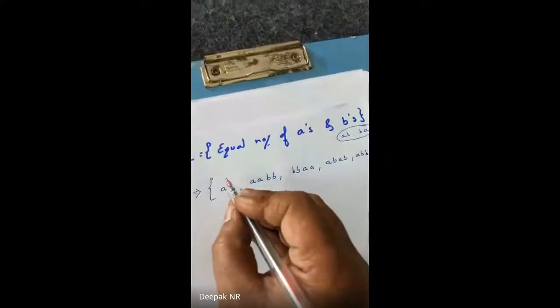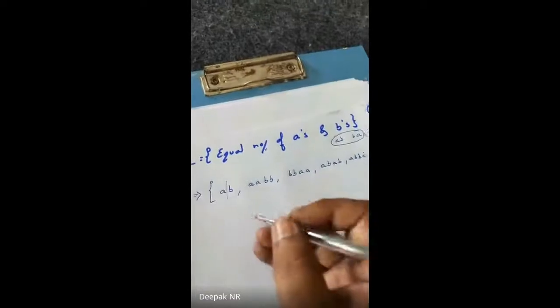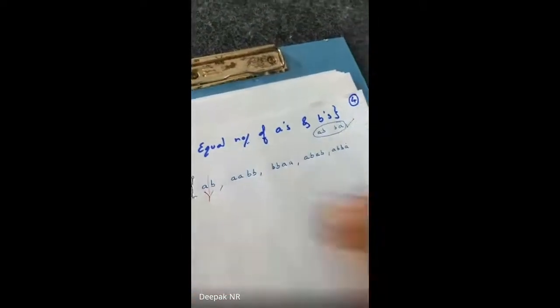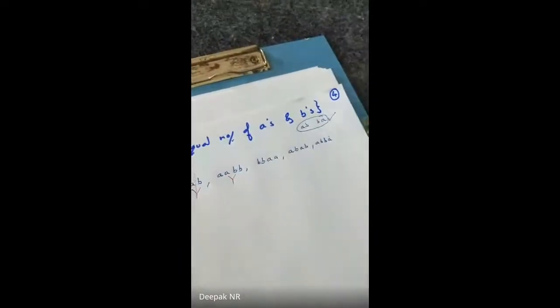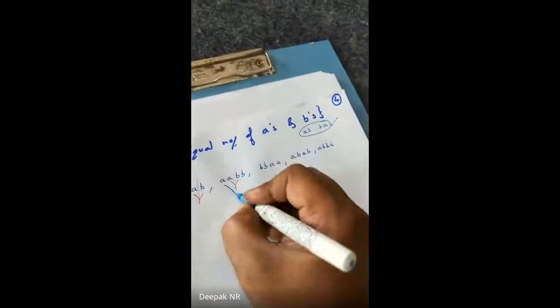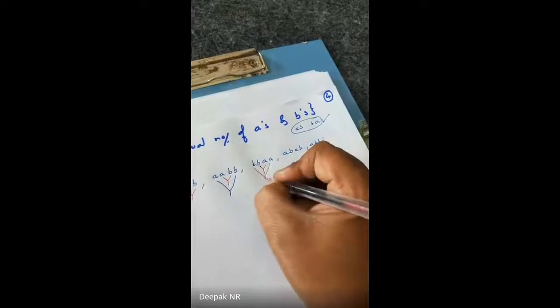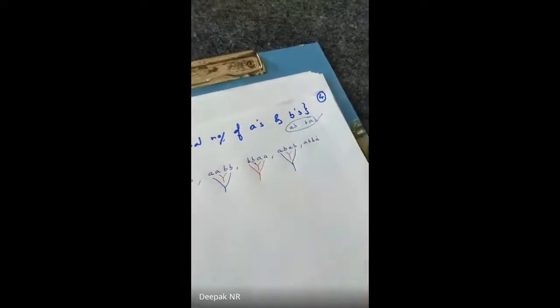If you take, let me take this as a divide. Let me write the things. Clear? I'm not explaining. I want you guys to think on your own. Correct?